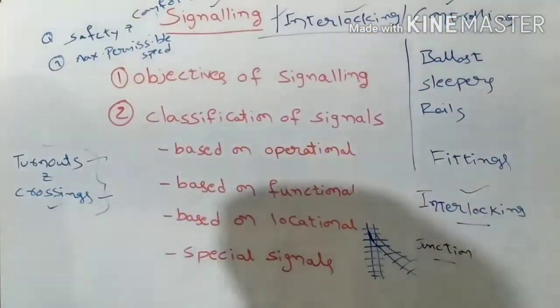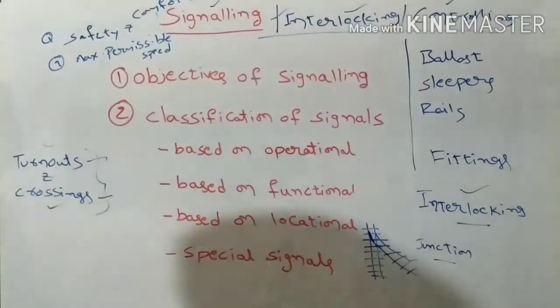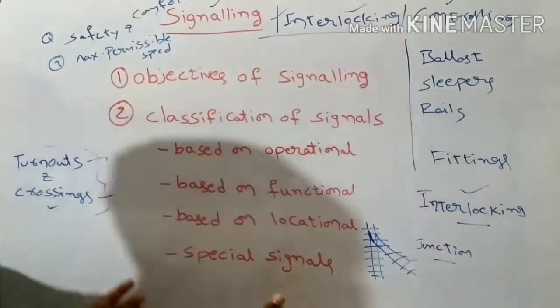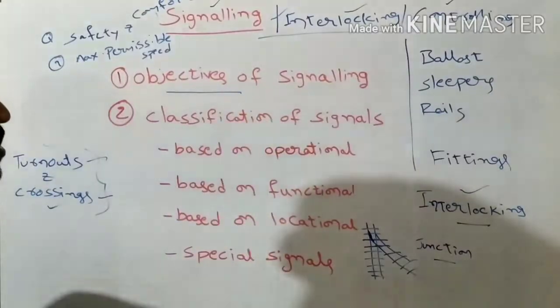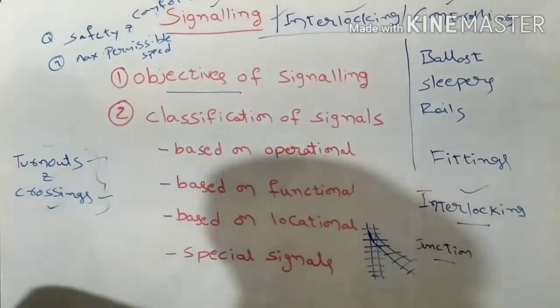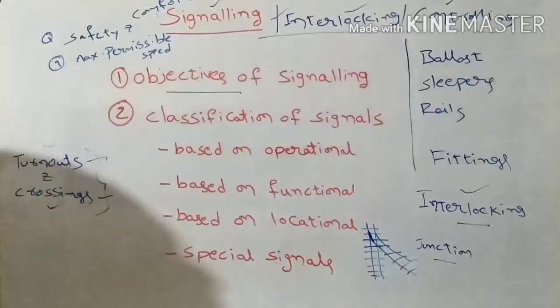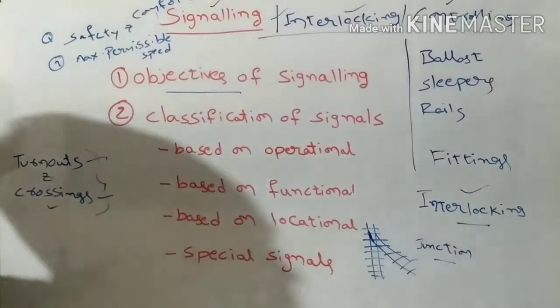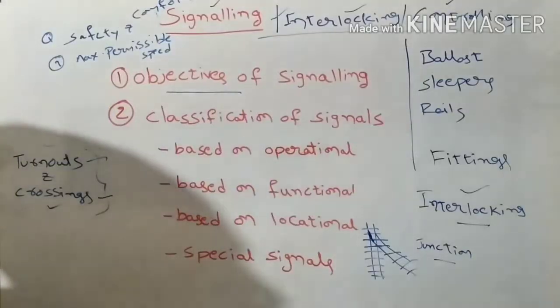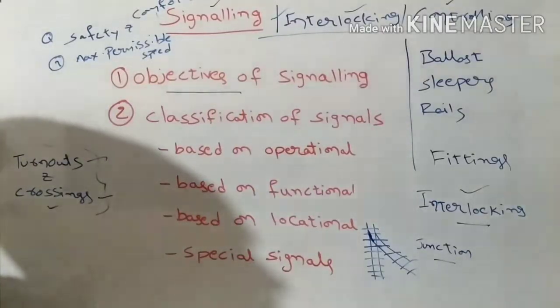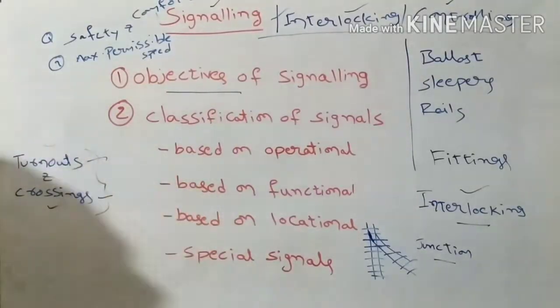So in signaling, we will discuss these two topics. First is the objectives of signaling, and next is the classification of signaling. Signaling is nothing but the process of operation and maintenance of signals which have been provided just beside the railway track.